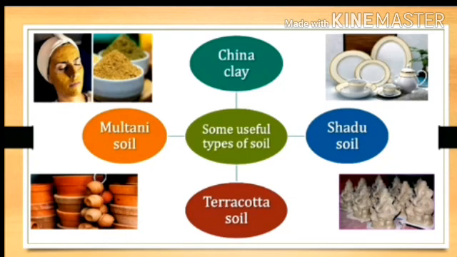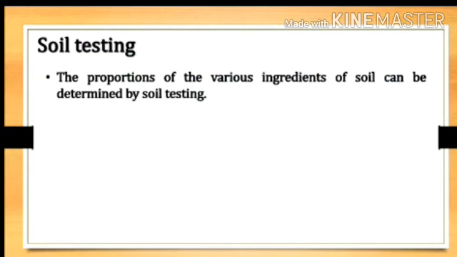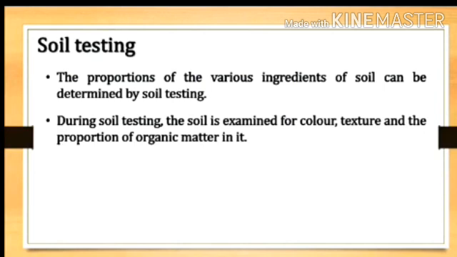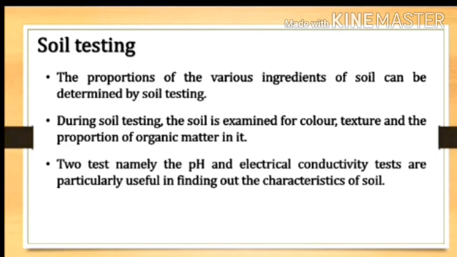Understood everyone? See the next part, that is soil testing. The proportion of various ingredients of a soil can be determined by soil testing. During soil testing, the soil is examined for color, texture, and the proportion of organic matter in it. For that purpose, there are two tests, namely pH and electrical conductivity, which are particularly useful for finding the characteristics of soil.